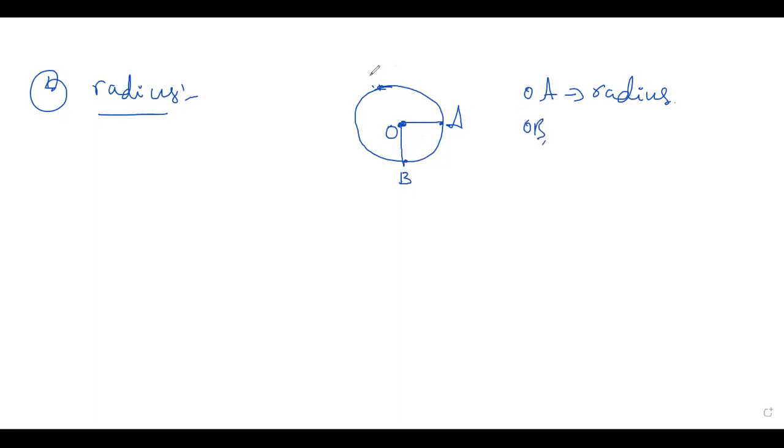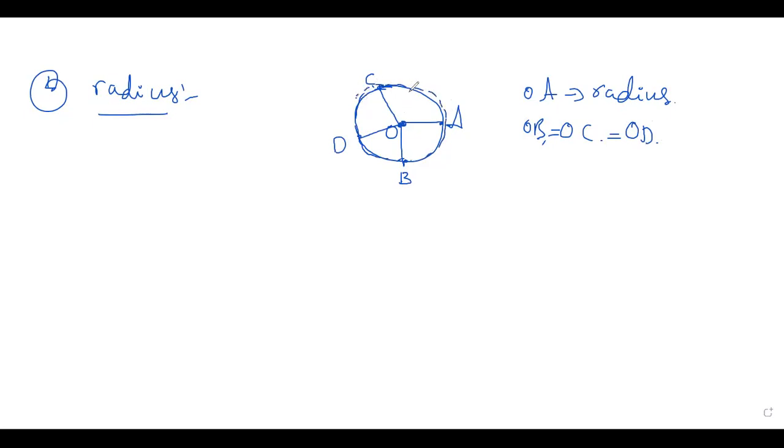I will take another point here, C, and join these 2 points. See, OC is called radius. And take another point, name it as D. So OD is radius. Okay, like this. The line segment joining the center of a circle to any point on the circle is called radius. And all the radii are equal because the circle is nothing but a set of points.